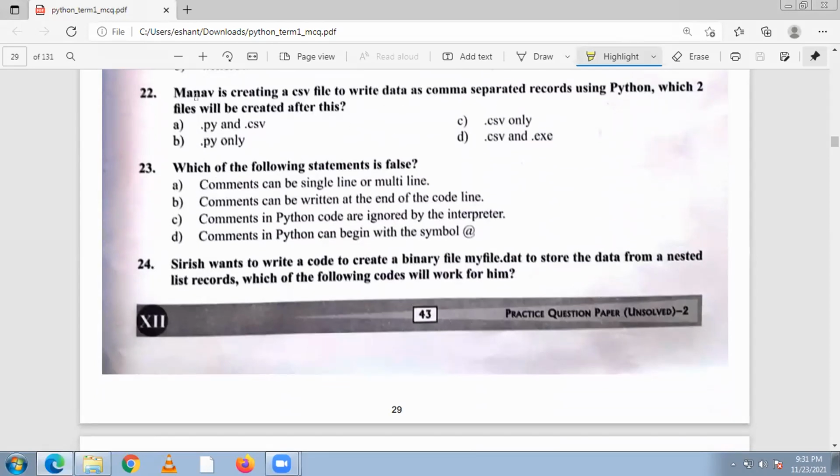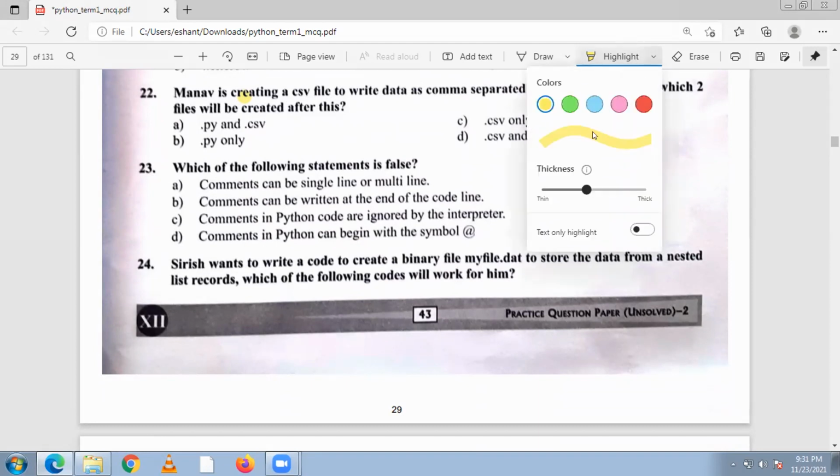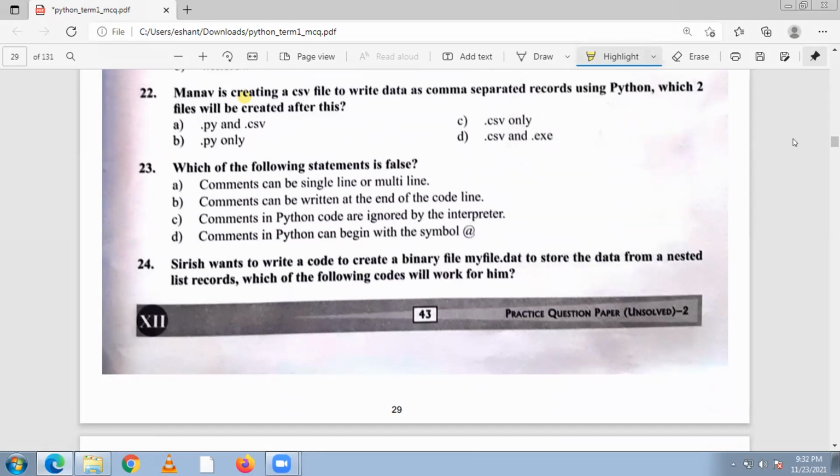Manav is creating a CSV file to write data as comma separated records using Python.